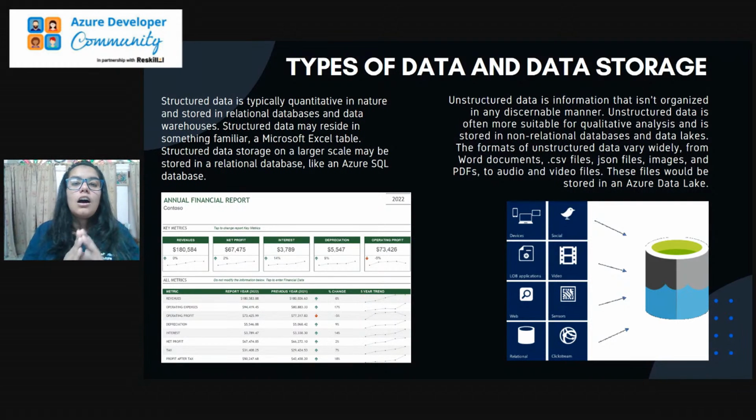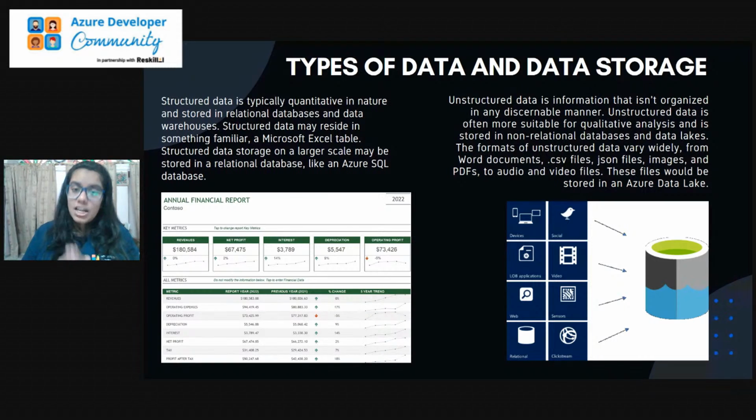Basically, in the major domain, we have two types of data. First is structured data, second is unstructured data. Structured data is data arranged in a structured manner, that we could say is in a tabular format. Like you can have your data in a Microsoft Excel sheet or in any table. All data arranged properly in the form of a table, so that you can directly apply Azure SQL queries over it, is structured data.